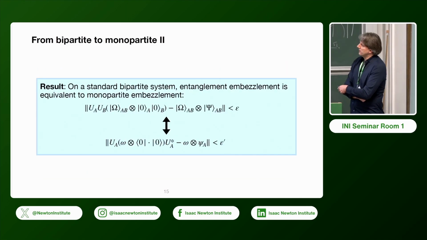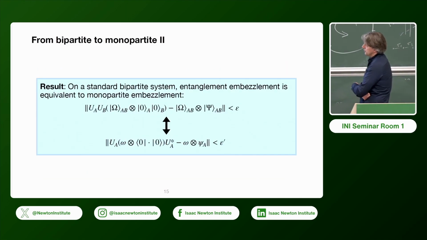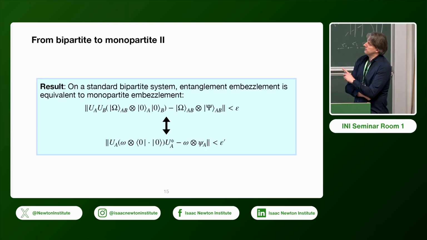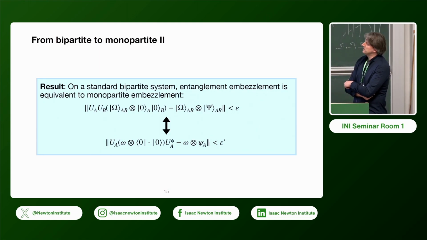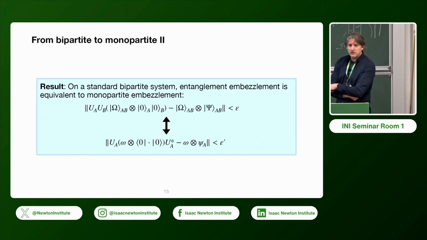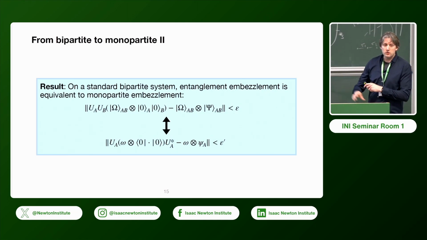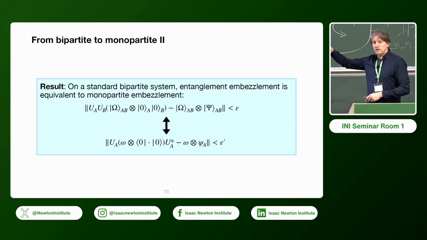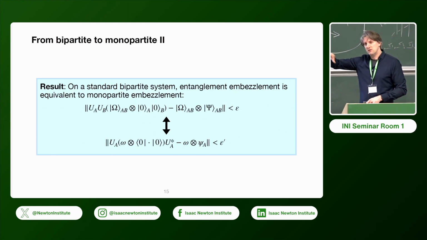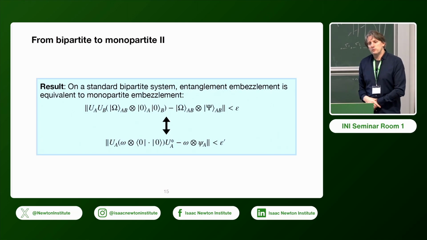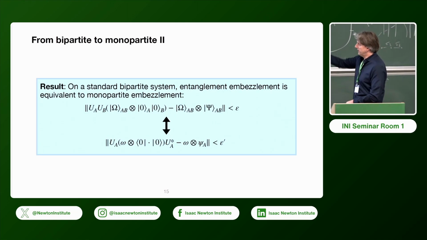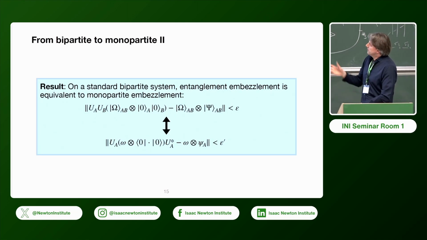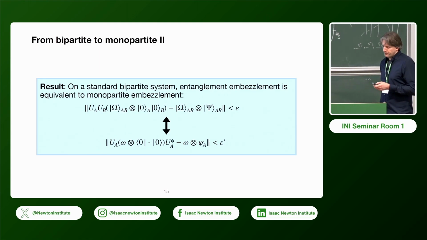And okay, now the first result is that essentially by purification, on a bipartite system, entanglement embezzlement in the bipartite world is the same as in the monopartite setting. Because if you choose the unitaries for Alice locally in the monopartite setting, and your system is a standard bipartite system, you can use the modular conjugation to get the corresponding objects for Bob. So you have some variance in the error, something like square root 2 appearing there.